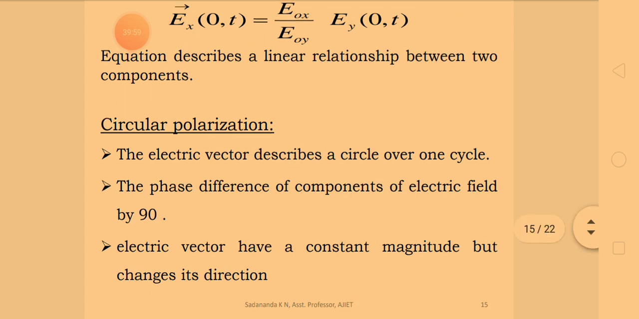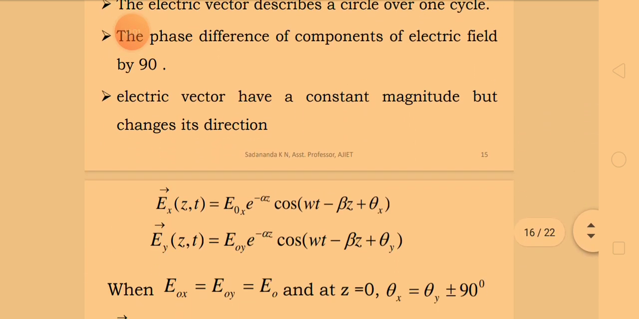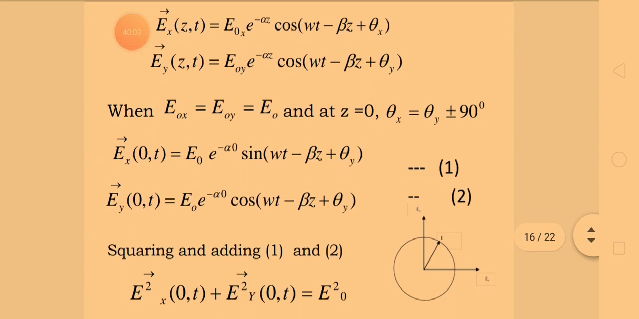Therefore, you can see the picture. The phase difference existing between the Ex and Ey is 90 degrees. The electric vector will have a constant magnitude but changes its directions, describing a circle. Now here in this case, the electric vector will have a constant magnitude but changes its directions, describing a circle.